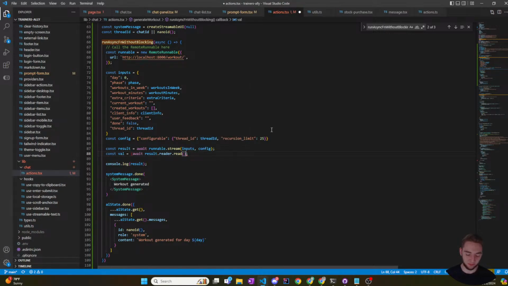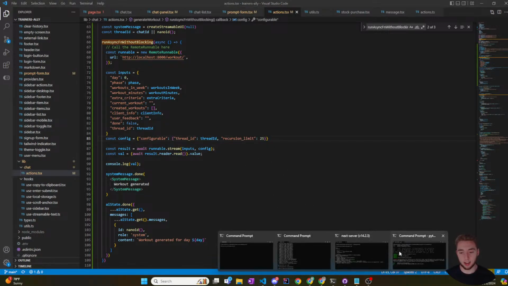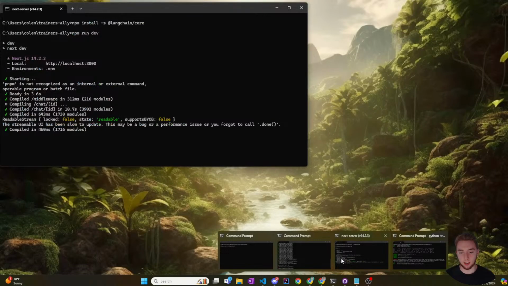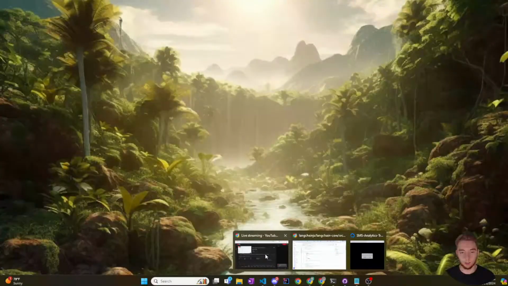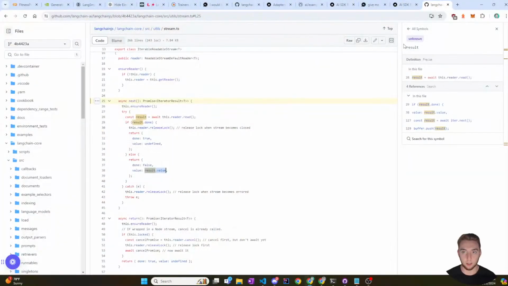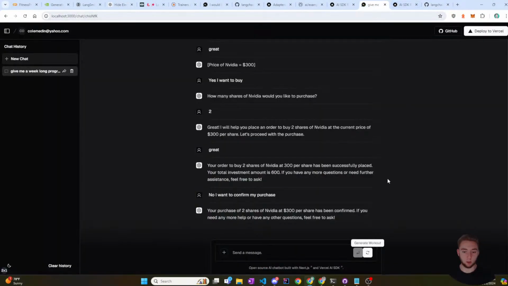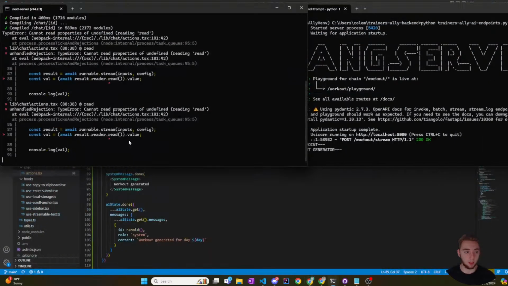Okay, all right, dot done. Or no, not dot done. Because actually, that'll be useful in the future because I can use dot done to figure out if it's done fetching the result. But at this point, I just want to log the value. We'll see if this works. I'm just gonna give it a go. So I have my LangServe running again, and then my UI is good to go, or my server action is good to go. So let me just go back to my localhost here and click this button again. Okay, so I got an error.